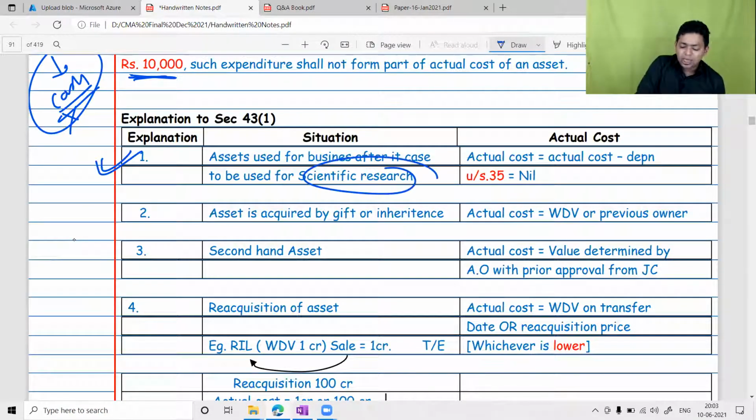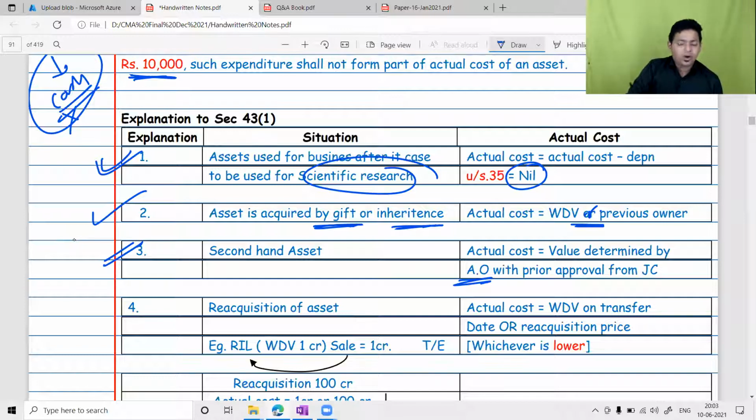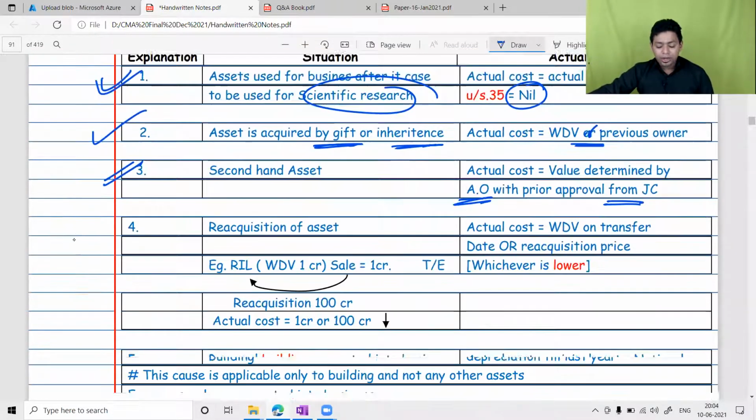Just now I discussed that if an asset is already used for scientific research, it will form part of the block but at nil value. If an asset is acquired by way of gift, if your father has given you a gift or your grandfather has died and his factory building is becoming your factory building now, then you will get the benefit of the WDV of the previous owner. If you purchase a second-hand plant and machinery, there is a possibility of manipulation. Therefore the assessing officer has the power to determine and cross-check your value with the prior approval of the joint commissioner. Next, reacquisition of the asset.